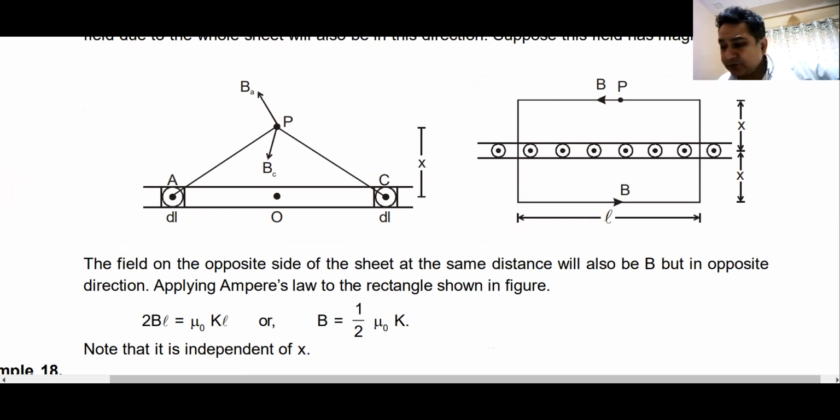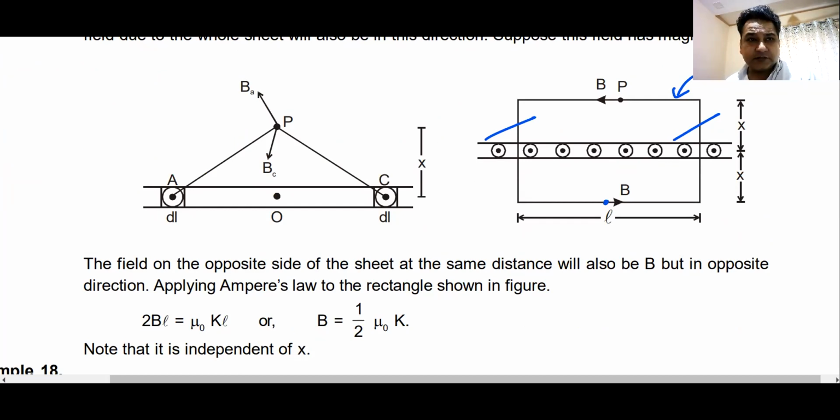You create a loop. Magnetic field, current is coming out. So at point P, magnetic field will go like this. You take another point P on the opposite side, magnetic field will go like this. You create a rectangular loop. This path and this path, magnetic field and DL are perpendicular, so they go away.